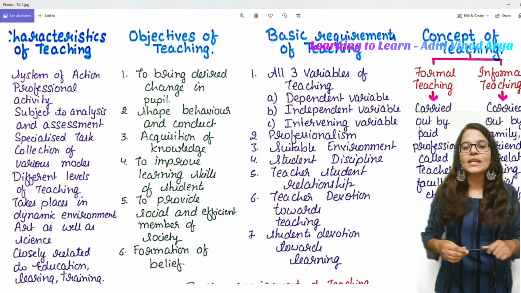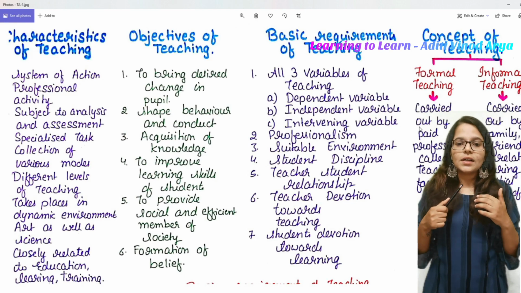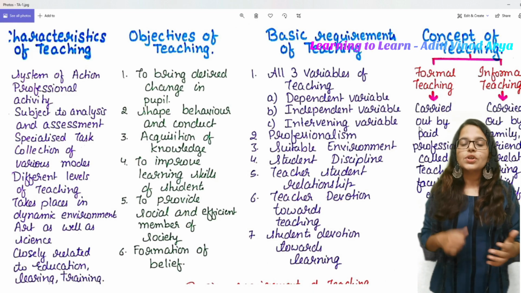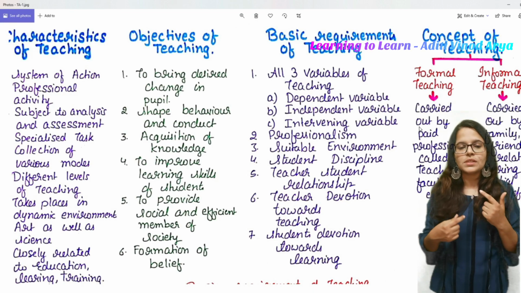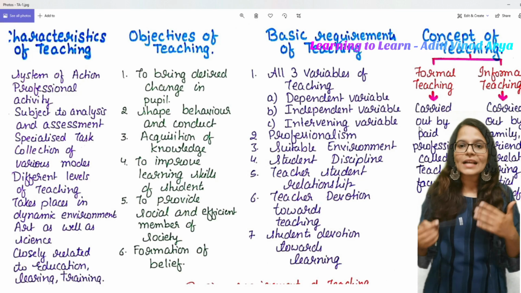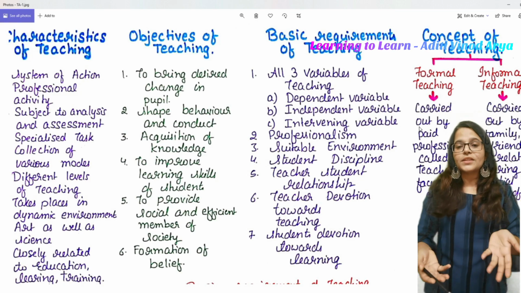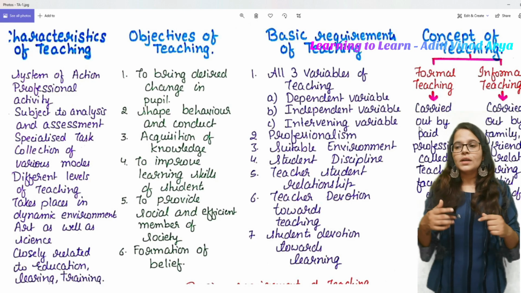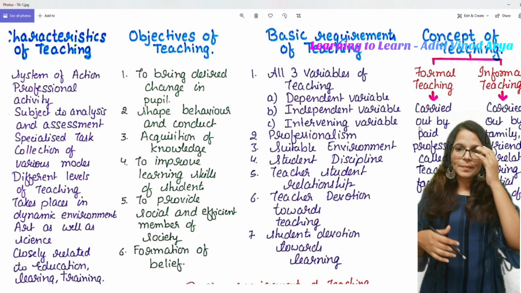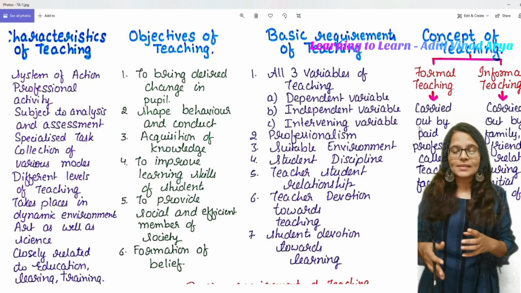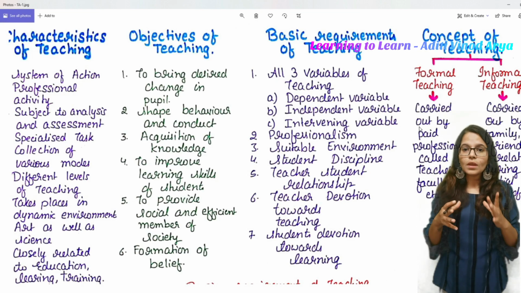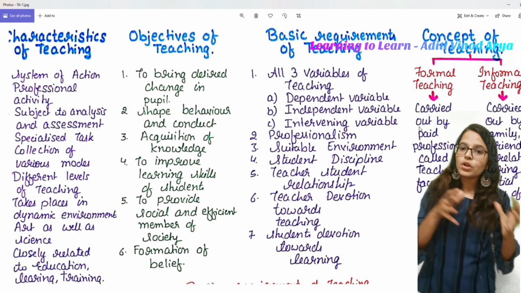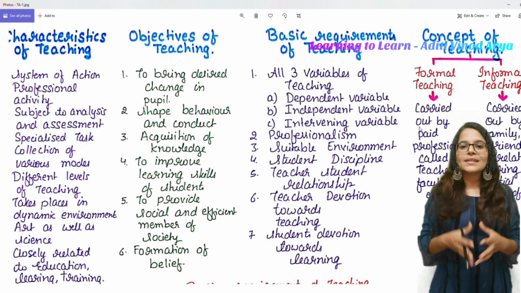The next is student devotion towards studying. Yes, and the teacher's devotion towards teaching. So both devotions come hand in hand. If the student is actually interested in learning, then teachers should also be interested in teaching. Okay, the doubt should be solved, the problem should be clarified, and many things. In the same way, a student should try to understand what the teacher is saying, as well as try to gain the concept.